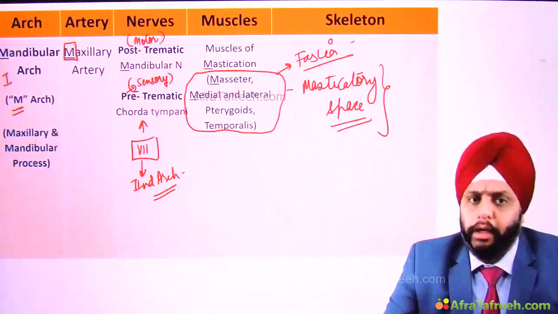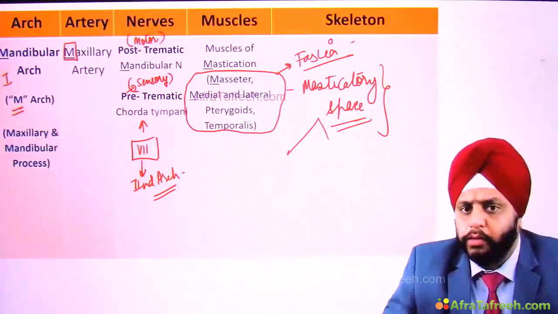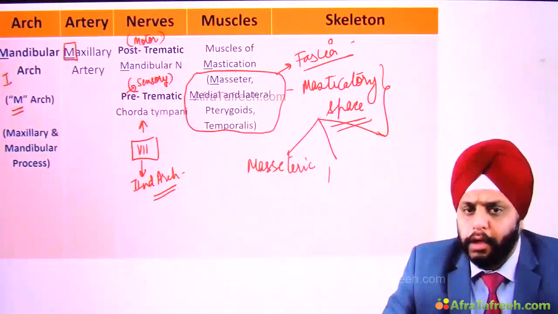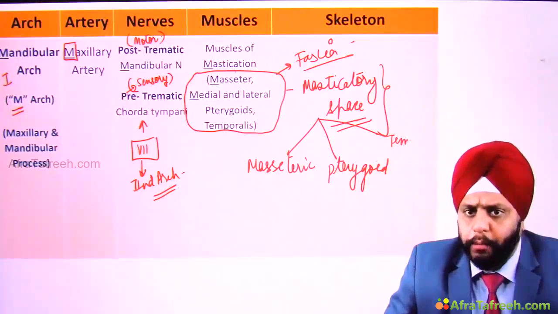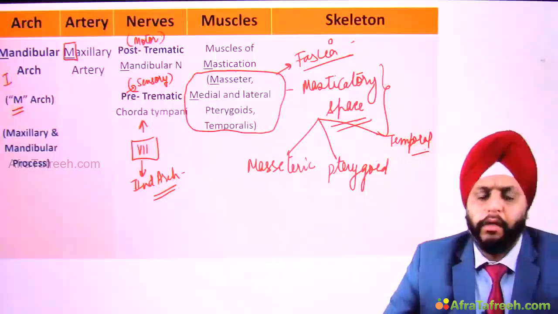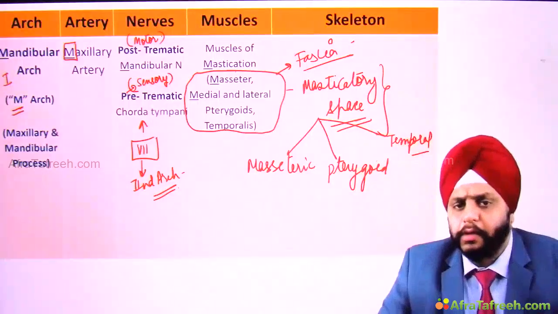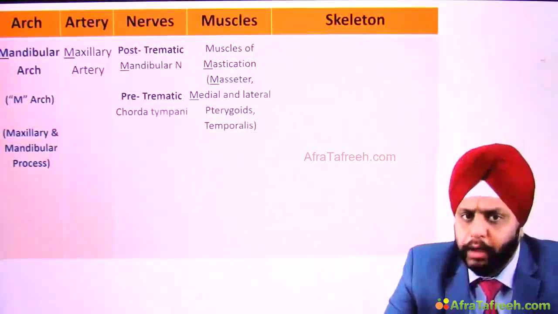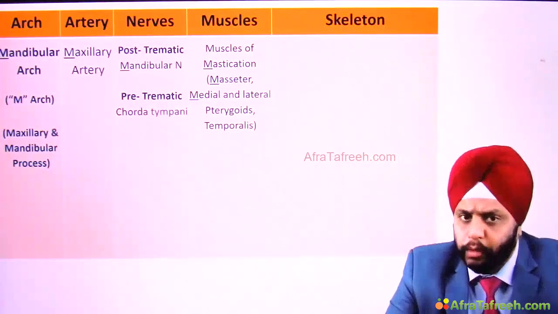Now remember, this masticatory space can be divided into three further spaces. Which three further spaces? Masseteric space, pterygoid space, and temporal space. So that's just a teaser for you. We will be discussing all the different spaces later on in the topics. So number one, we have the muscles of mastication: masseter, medial and lateral pterygoids, temporalis.